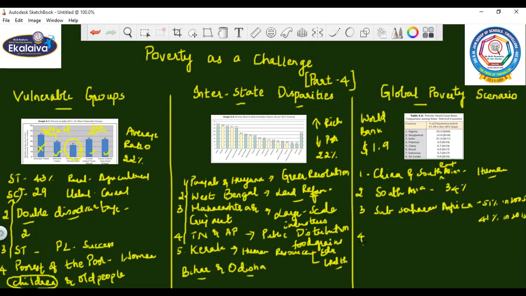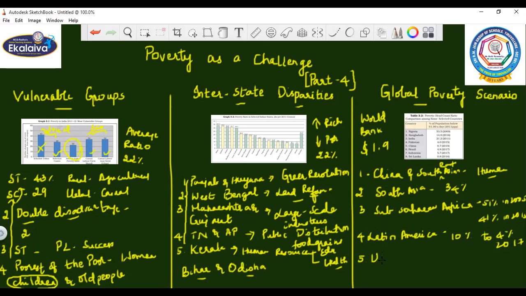Fourth, in Latin America, the ratio of poverty has declined from 10% to 4% in 2017, children. Right?